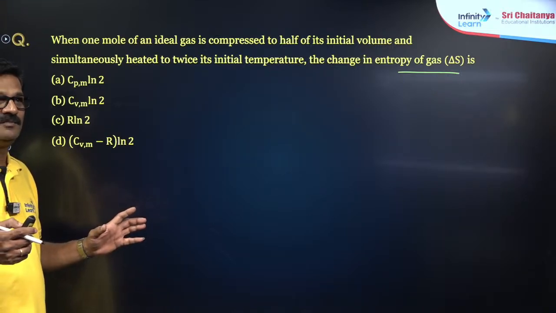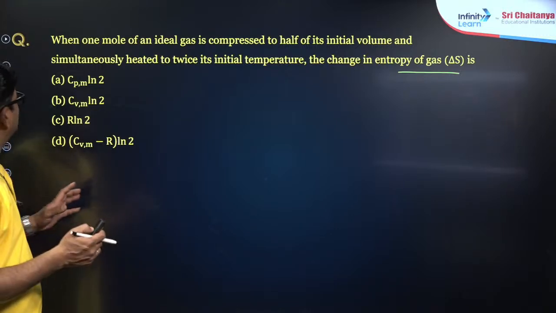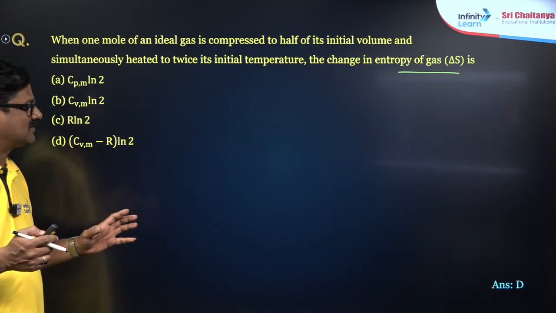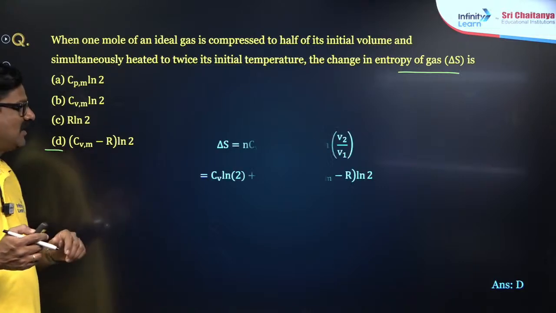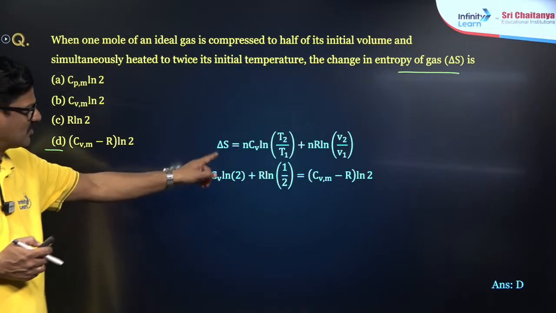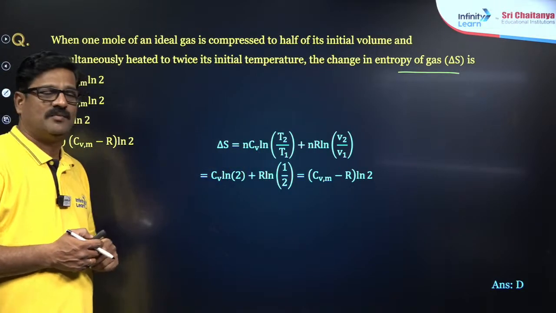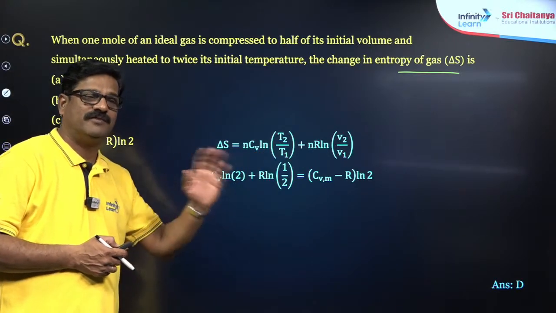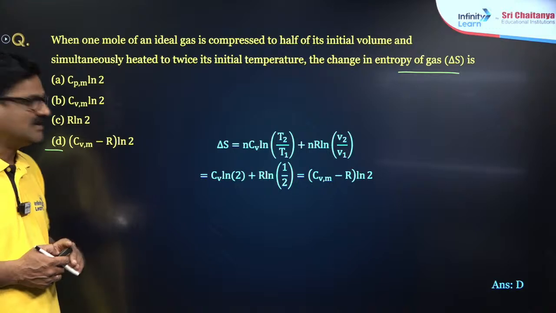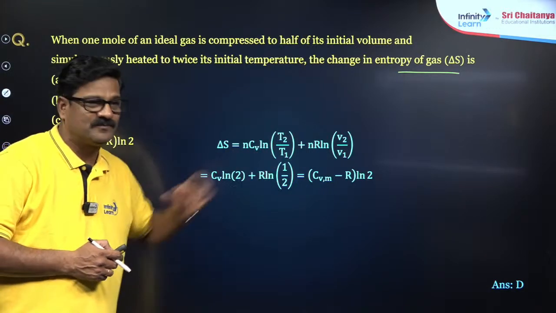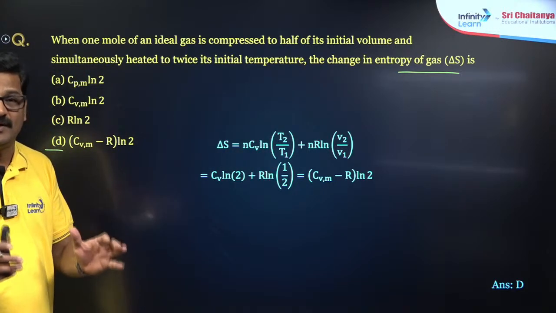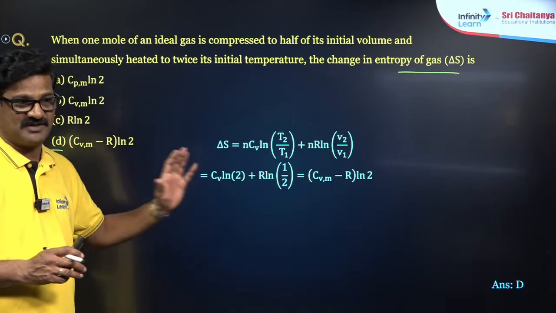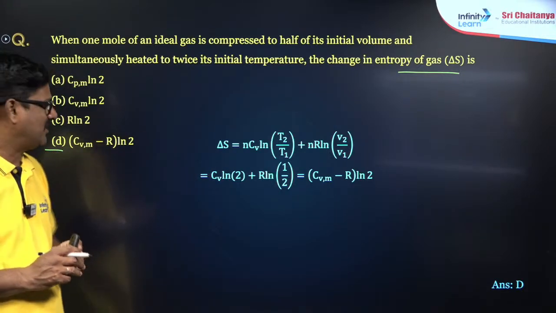Shall I explain? Fatima, do you want to say Cp ln 2? Okay, you can say it is D. How is it coming to be? Delta S is equal to n Cv ln T2 upon T1 plus nR ln V2 upon V1. It's a very important formula. I told you where you are going to get questions from in thermodynamics. So for entropy, this is the more important formula.